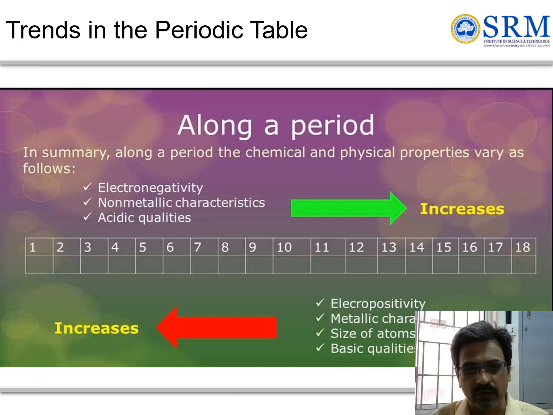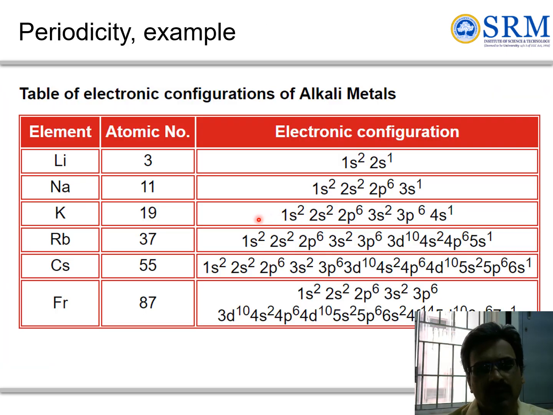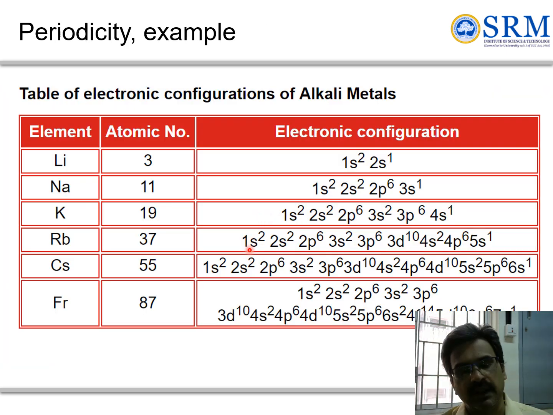These are the key trends which we are going to discuss: what happens when we move across the period and down the group, what happens to the important properties of elements. Now the importance of periodicity can be seen.